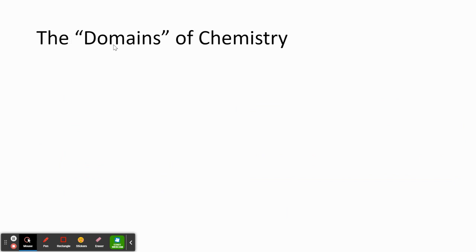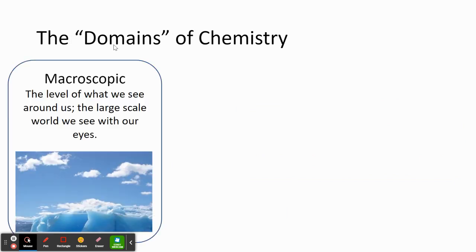When we talk about chemistry, we can subdivide it into three domains. Our first domain is what we refer to as the macroscopic domain of chemistry. And that's the level of what we see around us. It's the large scale observations that we can make with our eyes.